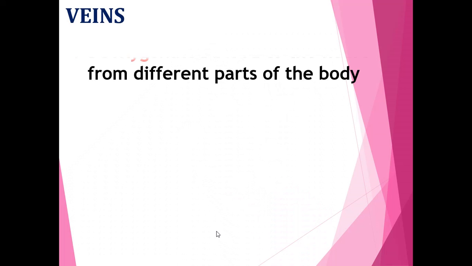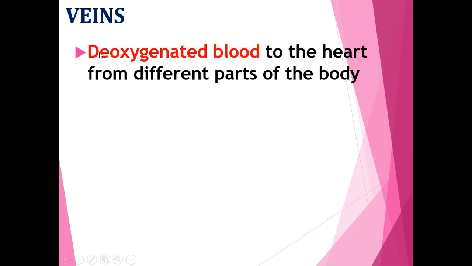Now veins. Veins carry deoxygenated blood to the heart from different parts of the body. After the cell activities, impure blood is generated, which is transported to the heart from different parts of the body by the veins. So veins are the blood vessels which transport deoxygenated blood to the heart.